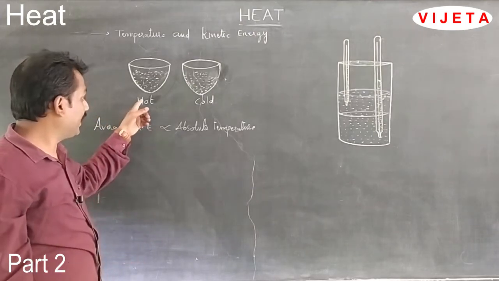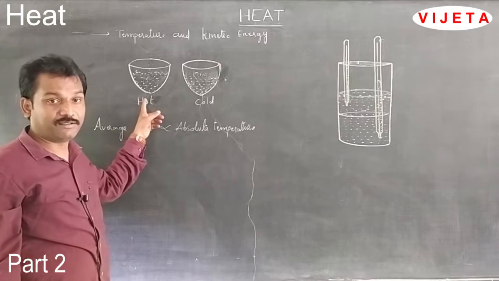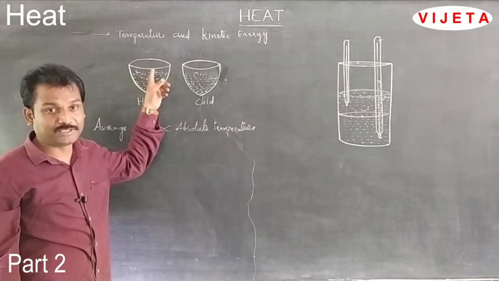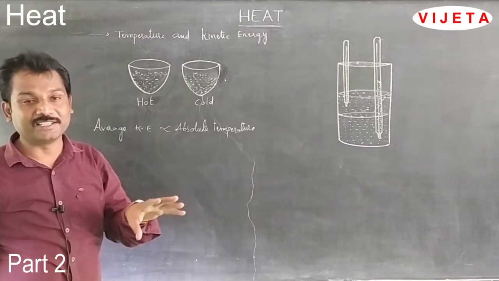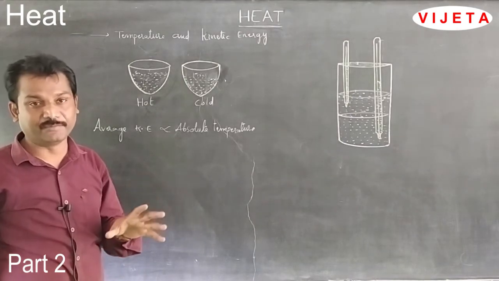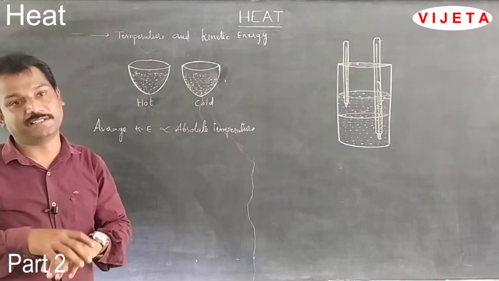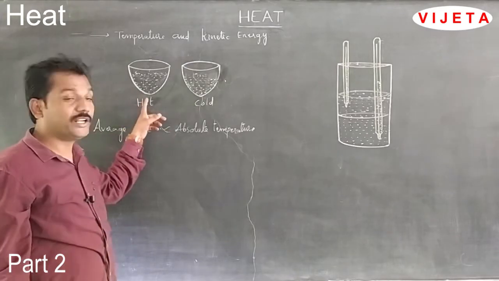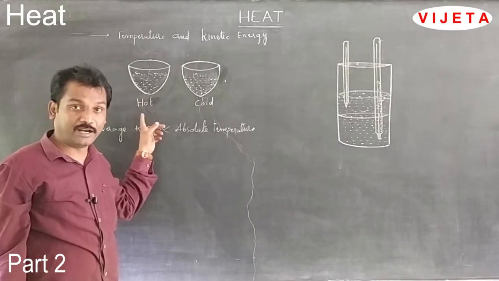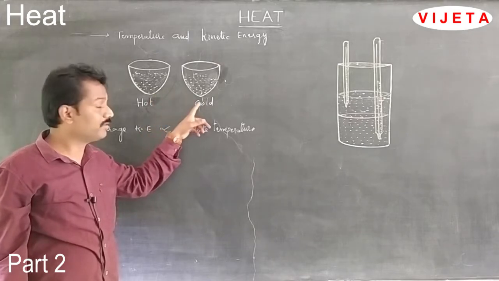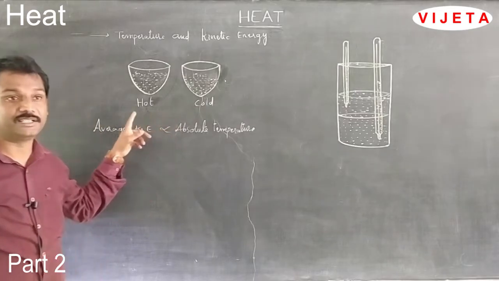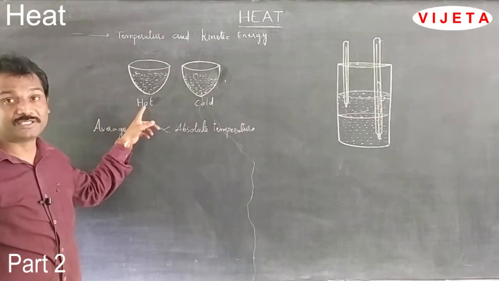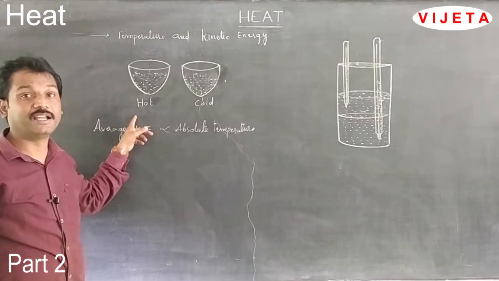Because the food color sticks to the water molecules. If the food color is moving or jiggling, it means the water molecules are jiggling. That means the water molecules are in motion in hot water and also in cold water. But we can observe that the random motion of the food color is highest in hot water.